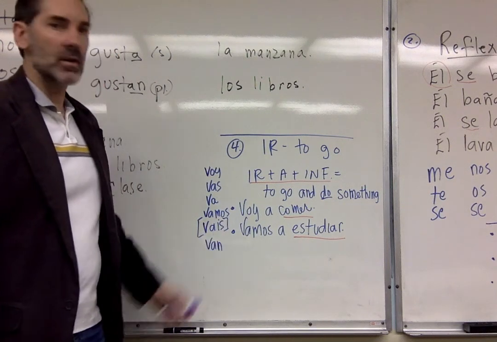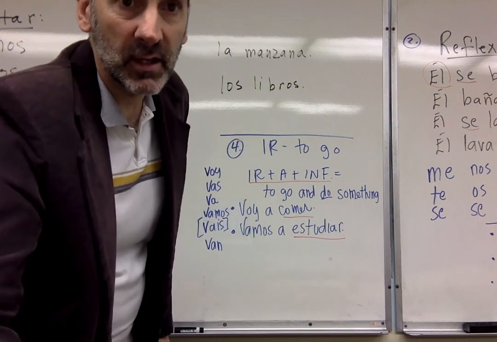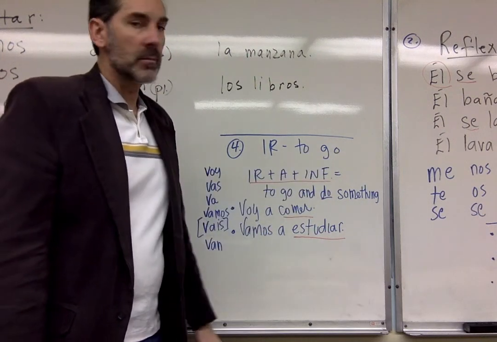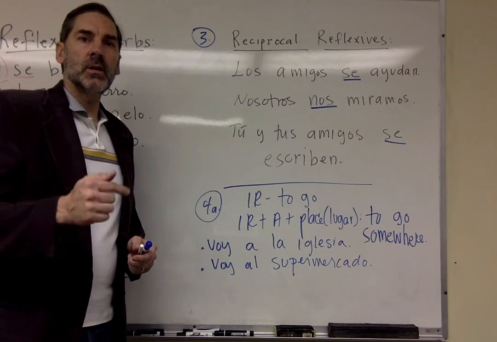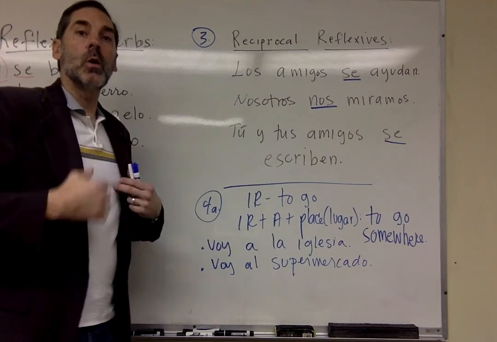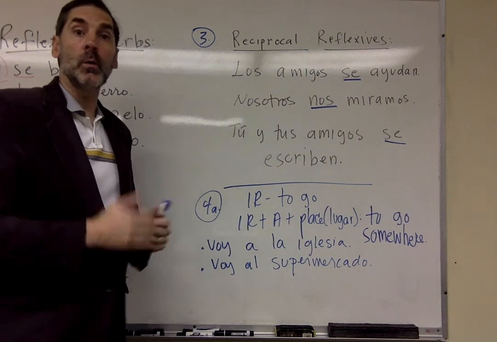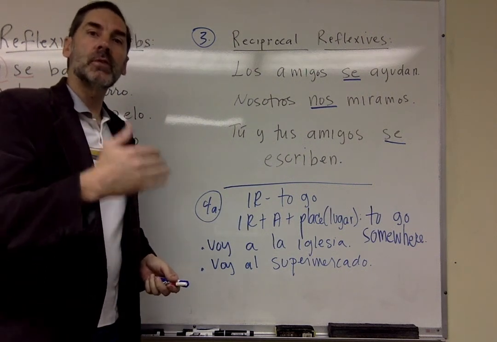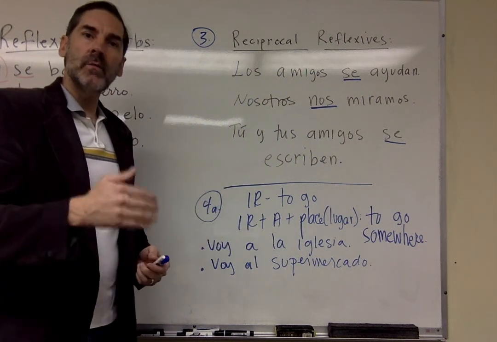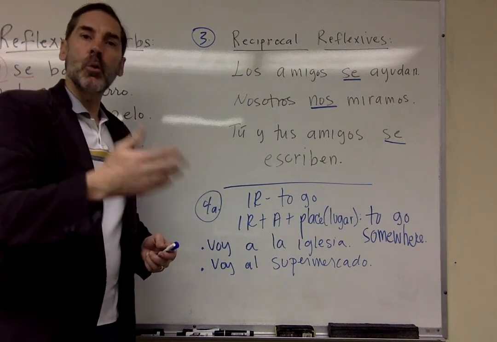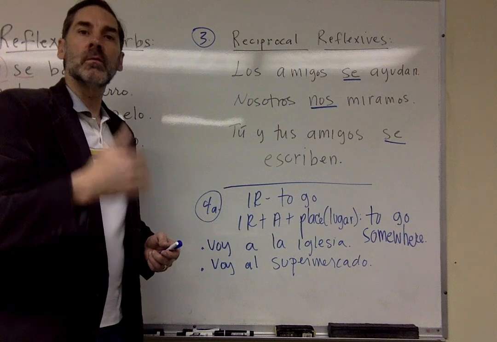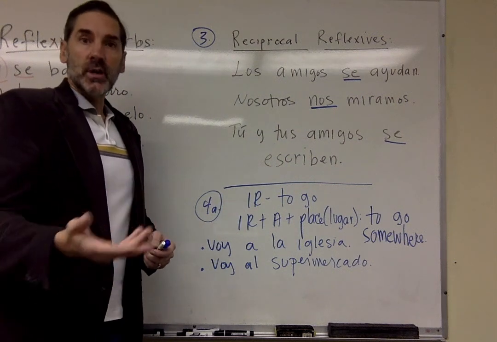Okay? Very good. Now let's take a look at ir plus a place. We just looked at ir plus a plus an infinitive to talk about what we are going to do. This is the simple future tense. Okay, we haven't done these things yet. We're about to do them. That's voy a comer, voy a mirar la televisión, voy a estudiar.